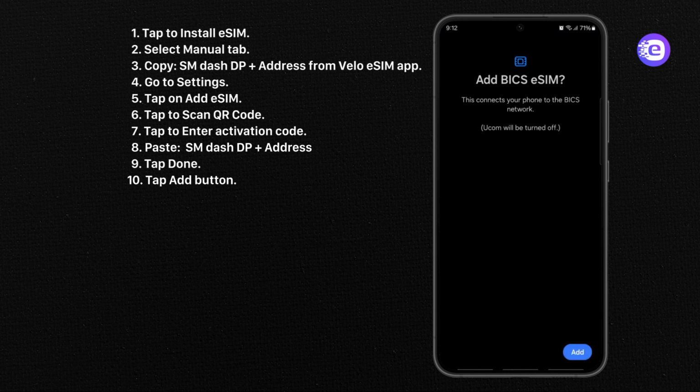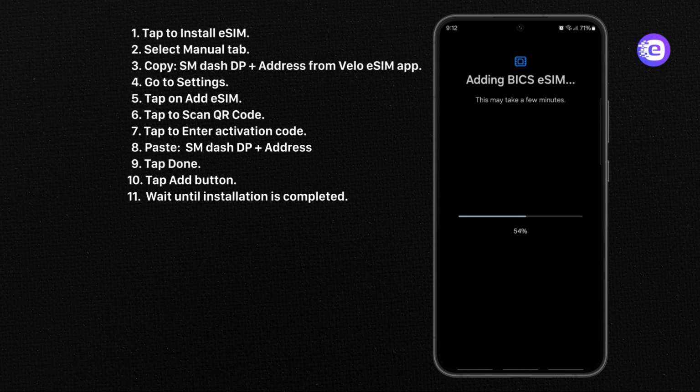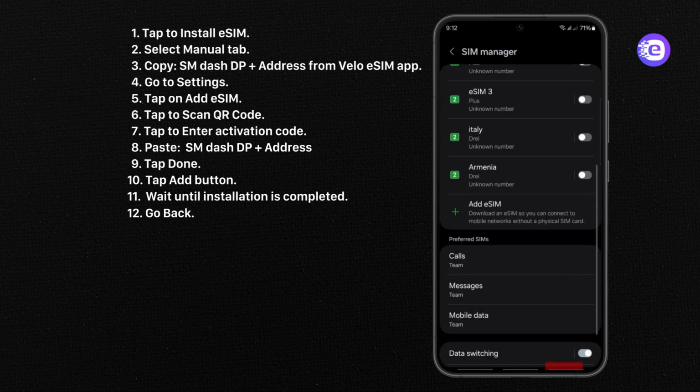Tap Add button. Wait until installation is completed. Go back.